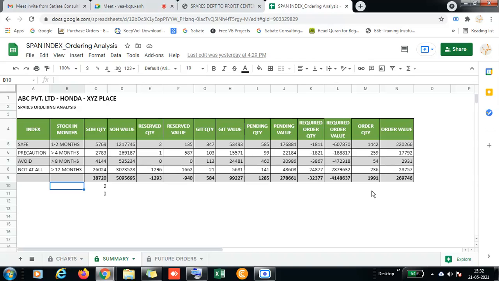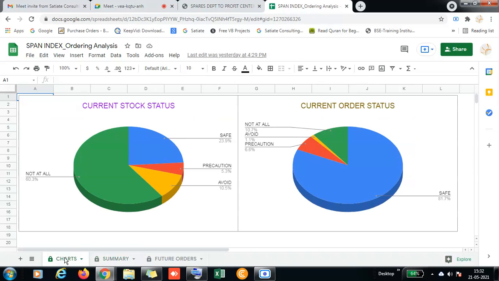Understood. Then for easy understanding, it will be given as a chart so that he can understand what the percentage of safe parts is. It is 81%, and precaution is 6.6, and avoid is 1.1, and natural he has already generated 10.7%. So the dealer owner can immediately see and stop, or he can look into it in detail what exactly he's ordering, whether it is really needed or not, whether he has taken any advance from the customer or not before ordering it.